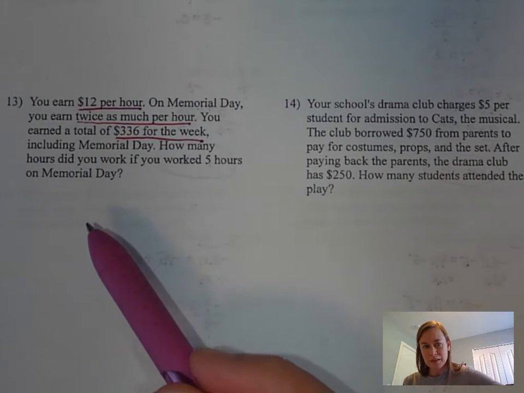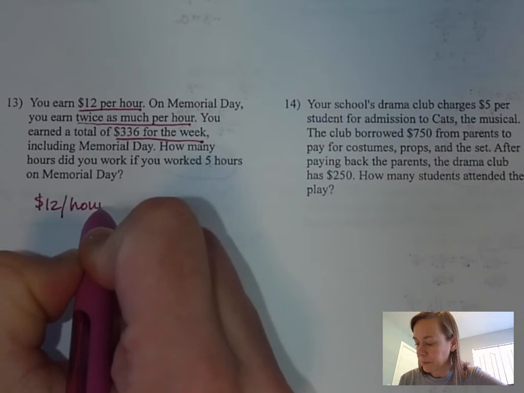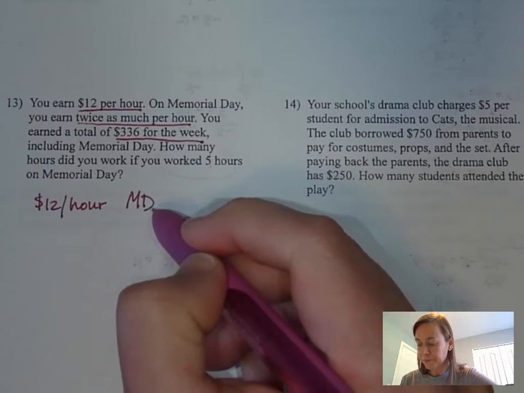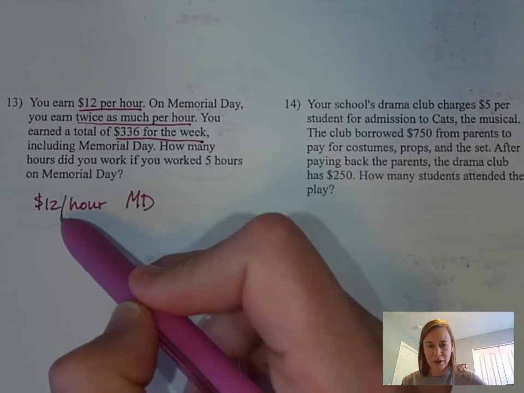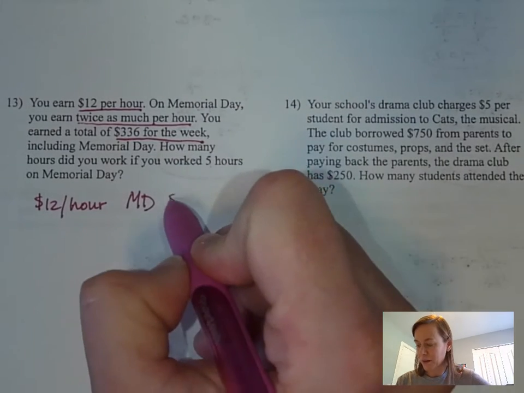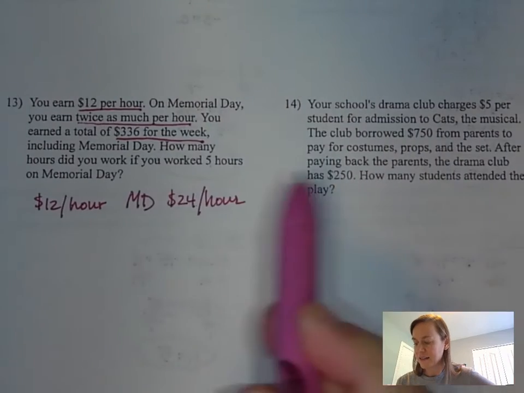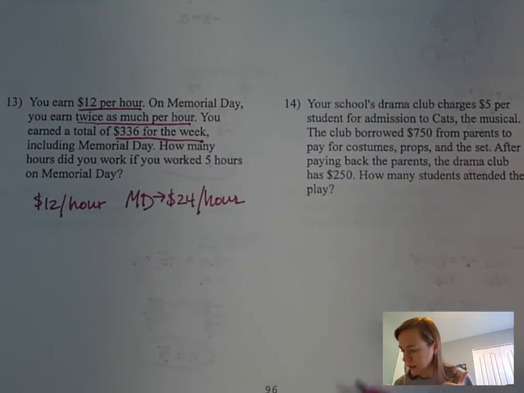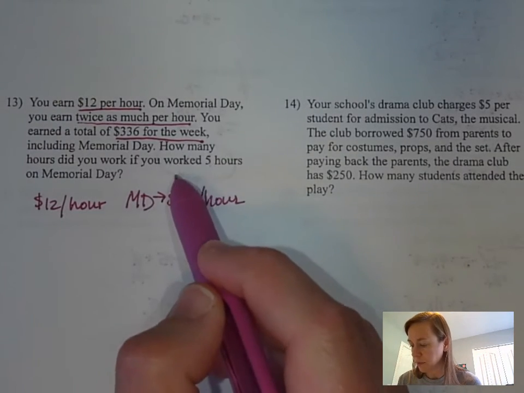Okay, so let's think about this for a minute. You get $12 per hour, except on Memorial Day, I'll just say MD, you get twice as much. So what's twice as much as 12 per hour? 24 per hour. Nice. Okay, so on Memorial Day, you get $24 per hour. Check. It says you worked for 5 hours on Memorial Day.